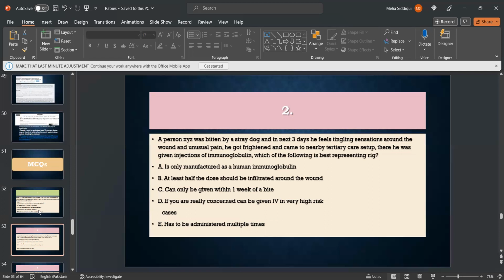It is only manufactured as a human immunoglobulin. At least half the dose should be infiltrated around the wound. Can only be given within 1 week of a bite. If you're really concerned, can be given IV in very high risk cases. Has to be administered multiple times. B is the right option.